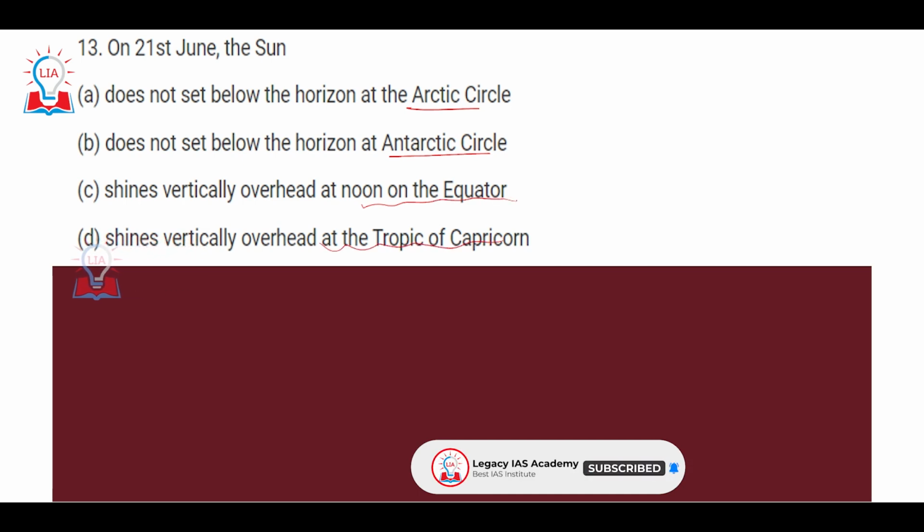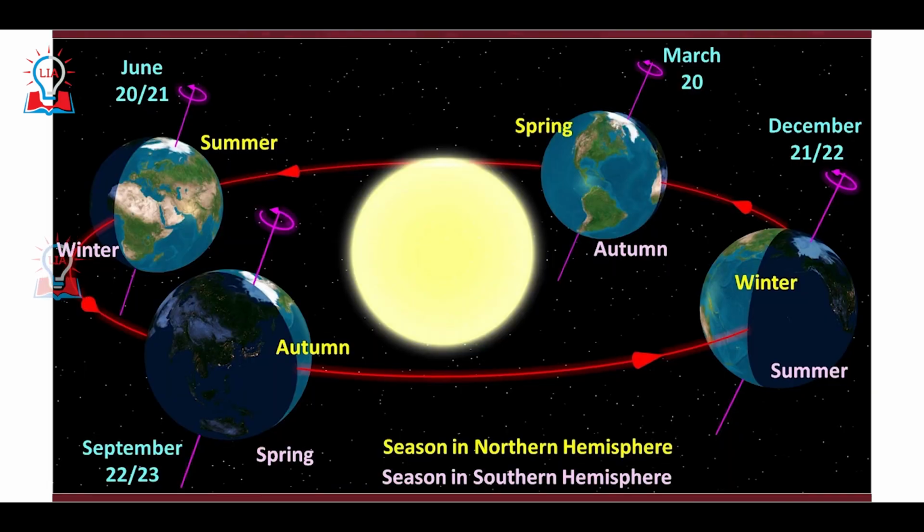So let us try to understand what is the position of the sun on the 21st of June. As we know, earth rotates around the sun in an elliptical orbit and on a tilted axis, and this axis of rotation of earth is tilted by 23.5 degrees from the normal.